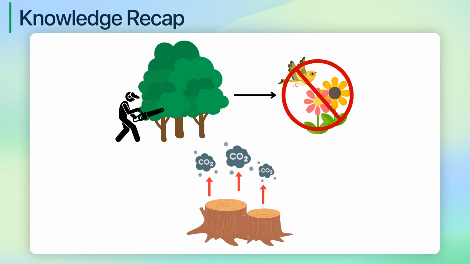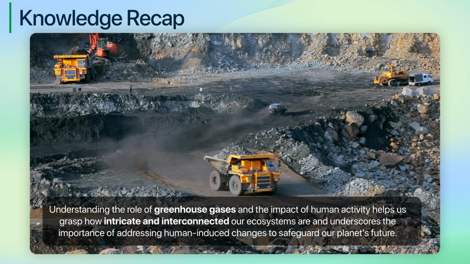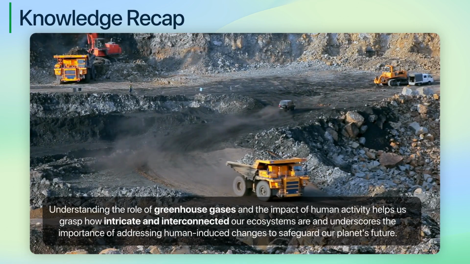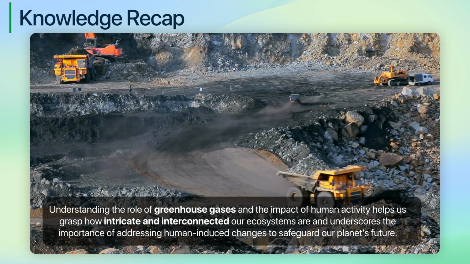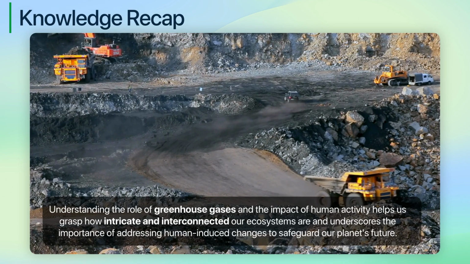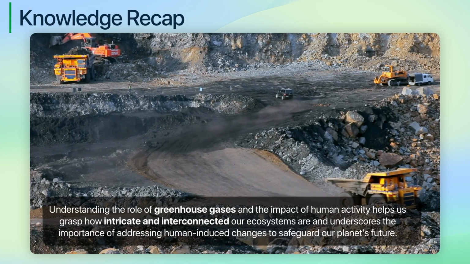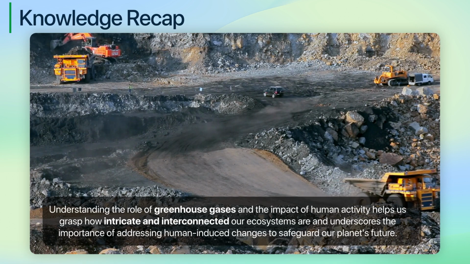So far, you have learned about the decreasing biodiversity due to human impacts, like deforestation. This knowledge is crucial as it allows us to explore how human actions are not only affecting biodiversity, but also altering the Earth's climatic systems. Understanding the role of greenhouse gases and the impact of human activity helps us grasp how intricate and interconnected our ecosystems are and underscores the importance of addressing human-induced changes to safeguard our planet's future. Let's get started.